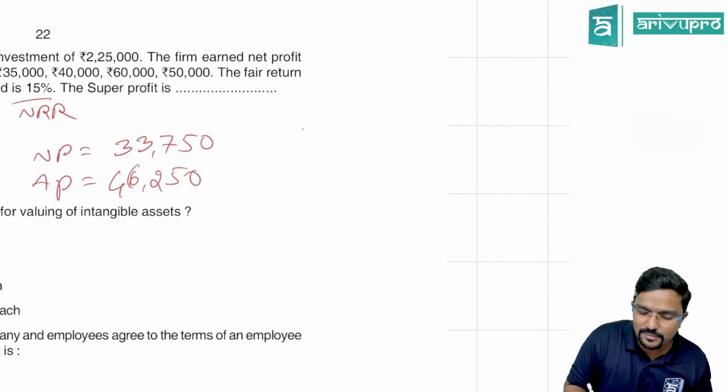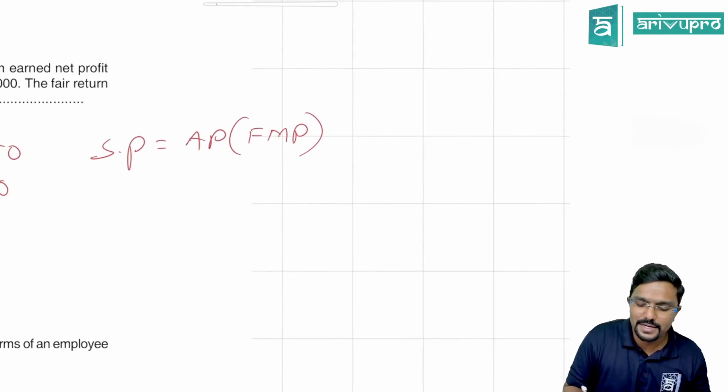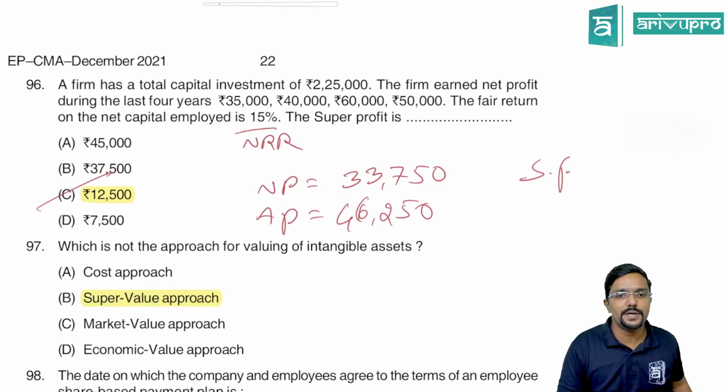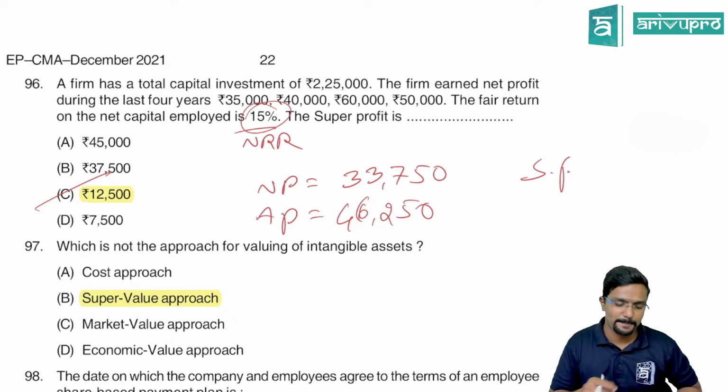Super profit, what is the formula? Average profit, or also we call it future maintainable profit, minus normal profit. Normal profit is nothing but capital employed into NRR, which is 15%. So the answer is 12,500.